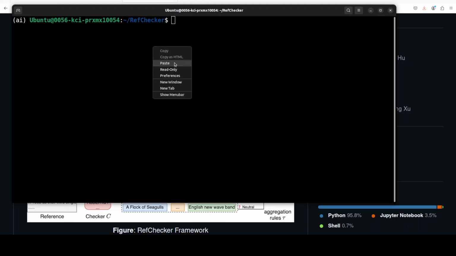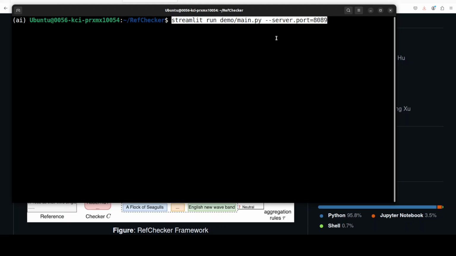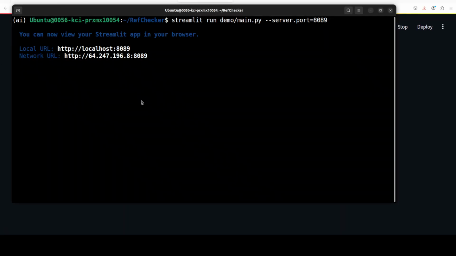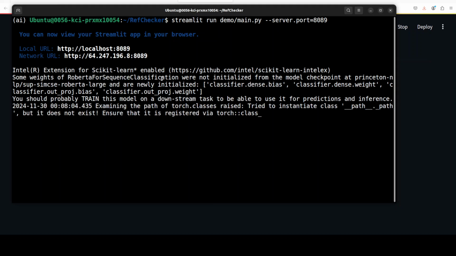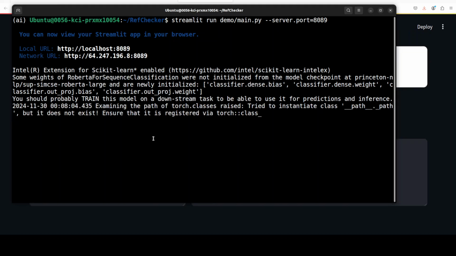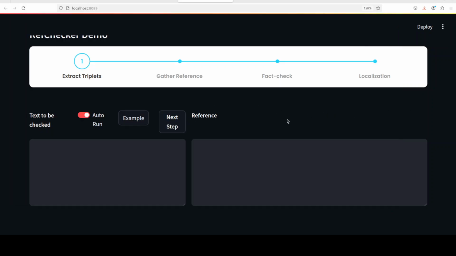From there, simply run your Streamlit demo by running streamlit run demo/main.py. It is going to open in your browser, and if I show you here, it is also going to download and load the model the first time. That is just an NLP model which it loads. So you see it has loaded that scikit-learn extension, and it is going to load that model soon, and in the background you can see that it has gone with this RefChecker demo.